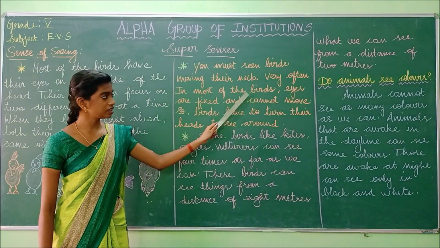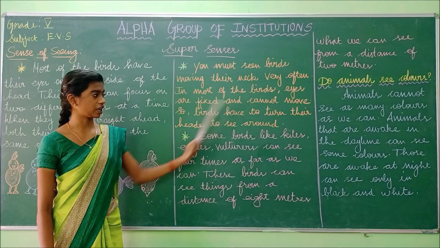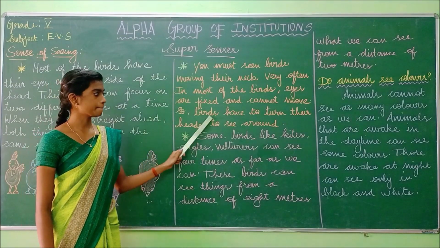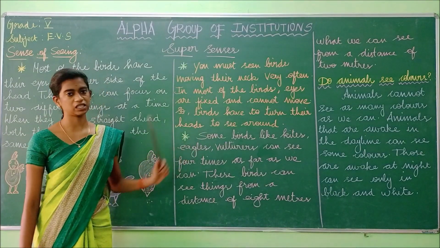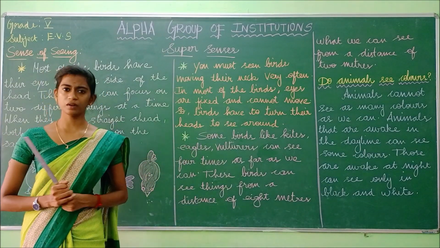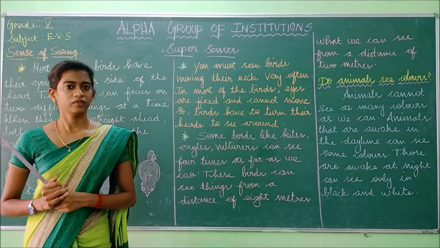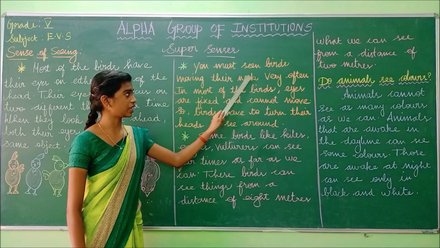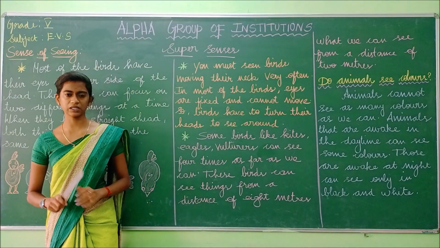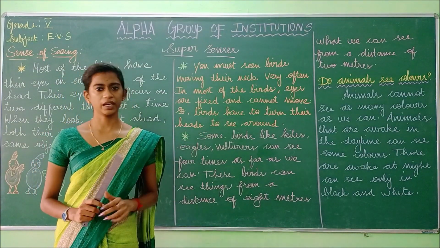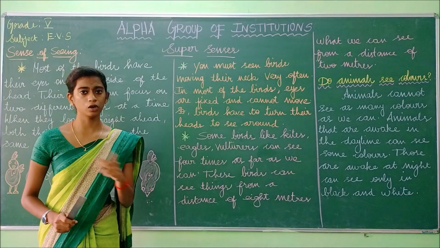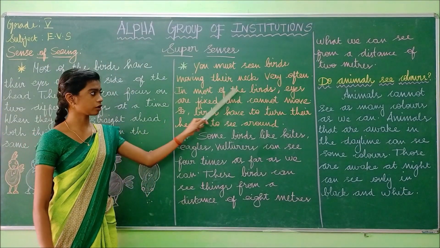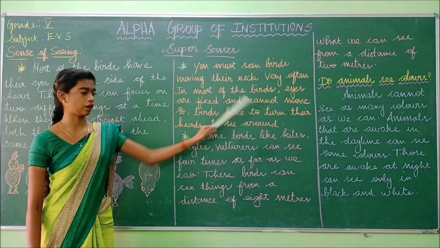You must see birds moving their neck very often. In most of the birds, eyes are fixed and cannot move. So birds have to turn their heads to see around. So what do the birds do? They shake their head? Yes. You must see birds moving their neck very often. So the birds will move their neck very often to look around.